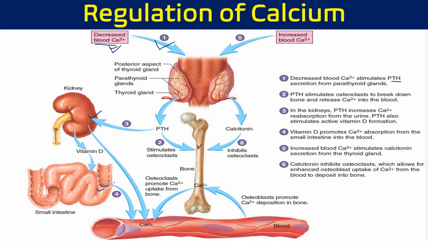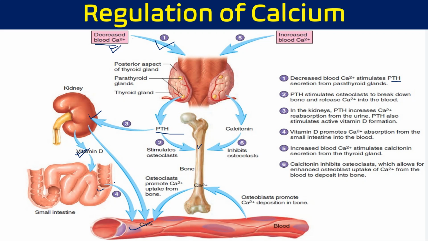On the kidney, PTH increases the secretion of vitamin D3, and it also increases the reabsorption of calcium and decreases its excretion. Vitamin D3 works on the intestine and increases the calcium binding protein, so more protein will be promoted and more calcium will be absorbed.